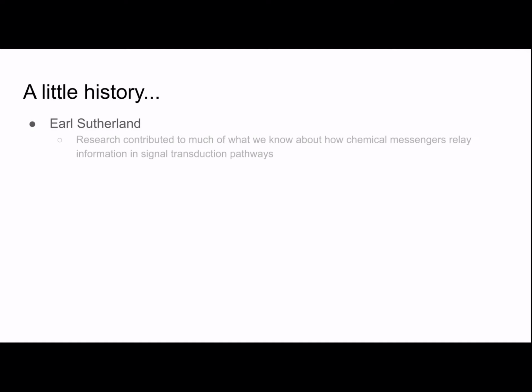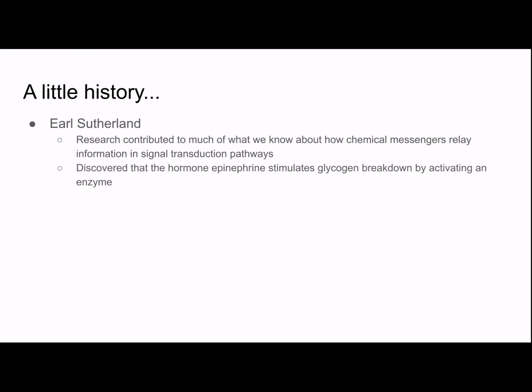Now for a little history. Earl Sutherland was a very important scientist who did a lot of groundbreaking research in this field. His research contributed to much of what we know about how chemical messengers relay information in signal transduction pathways. He discovered that the hormone epinephrine stimulates glycogen breakdown by activating an enzyme. Then he did many experiments and saw that glycogen was only broken down when epinephrine was placed into a solution with whole cells, and this told him several things.